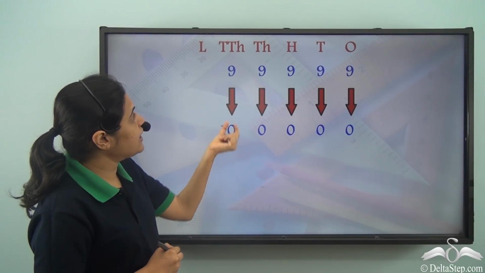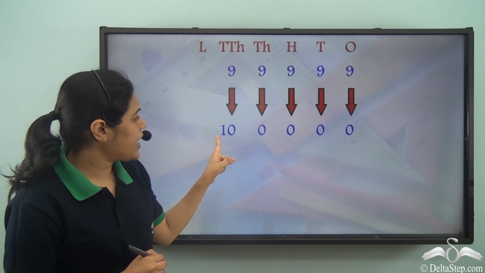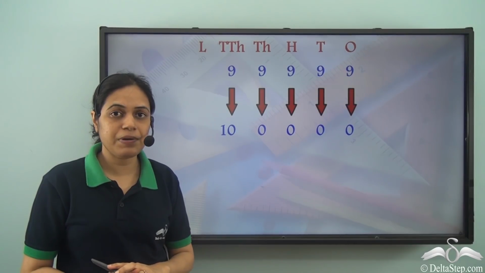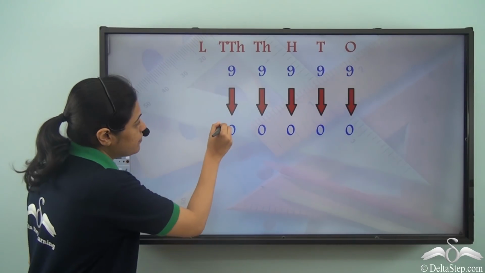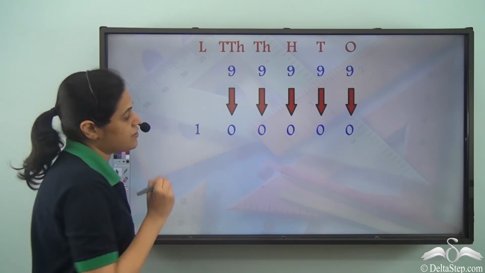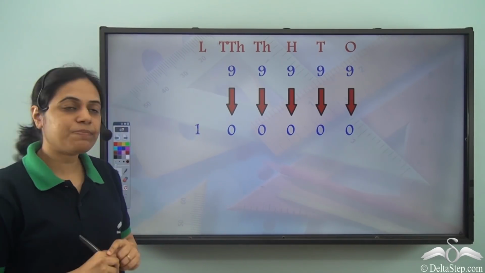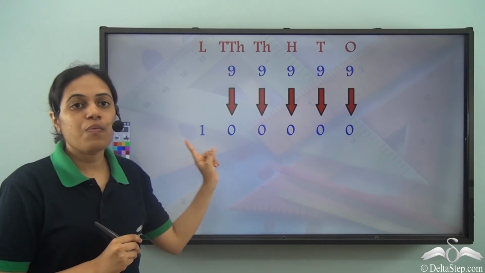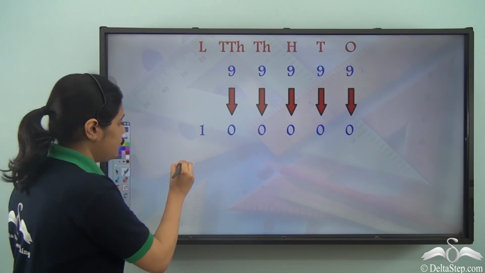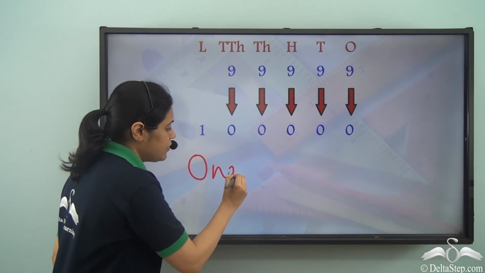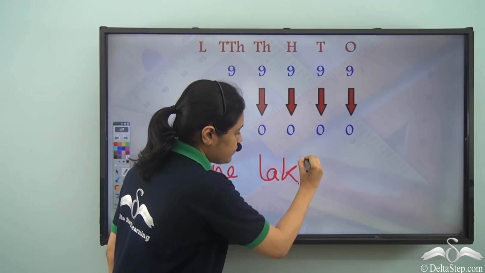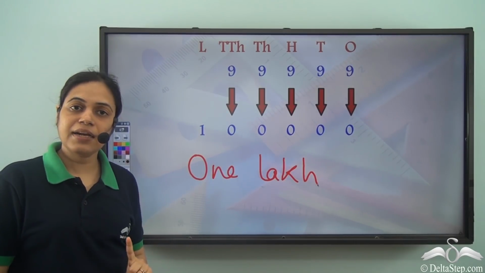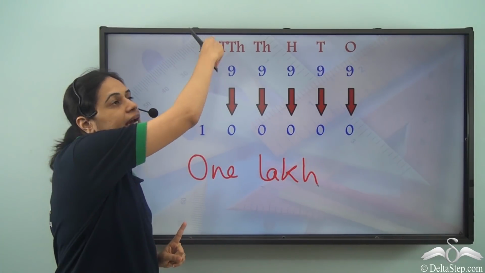But this is 10,000s. So 10 cannot accommodate in one place. We cannot have two digits in one place. So this one will shift to the left and it will come to lakhs place. And now this number is actually equal to 1 lakh. So this is 1 lakh. So this one represents 1 lakh because it is in the lakhs place.